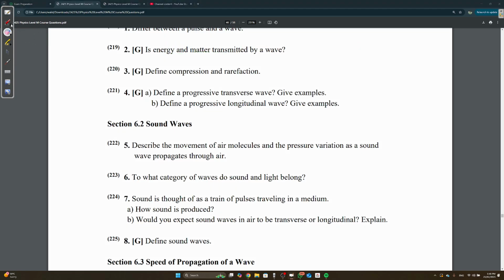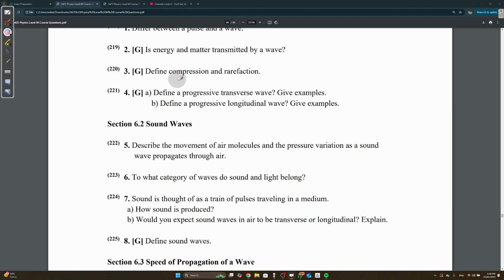Let me give you a nice diagram. You have these lines: a dense area, and then spaced areas, then it continues normally. This is obviously a longitudinal wave. Compression and rarefaction can only happen in longitudinal waves, because longitudinal waves have left and right displacement, but transverse waves have up and down. Compression is here, and rarefaction is here, where it's all spaced out.